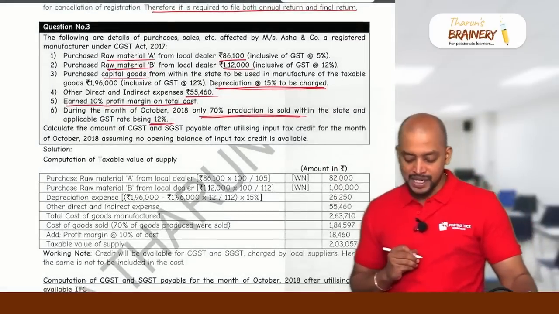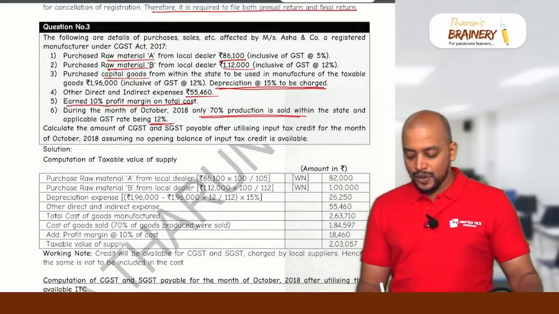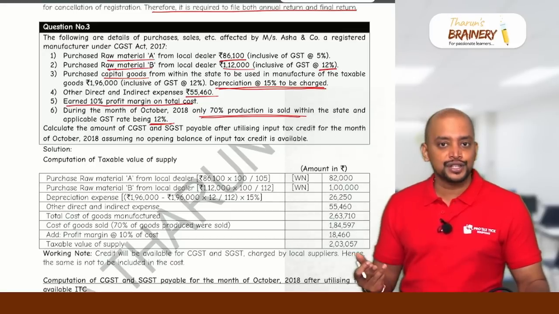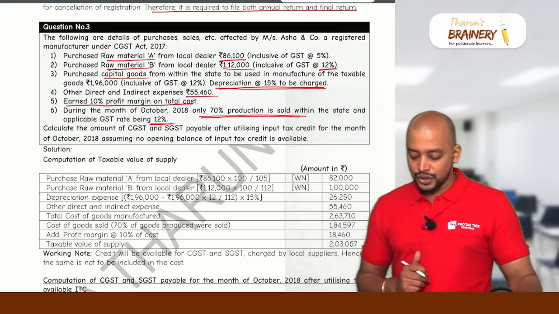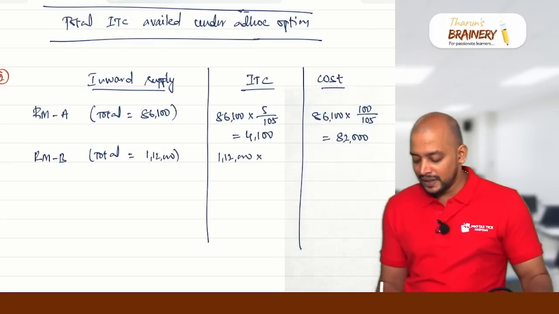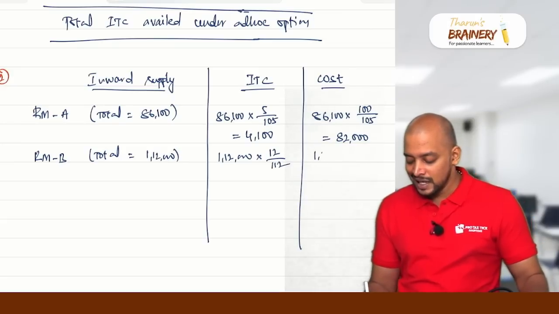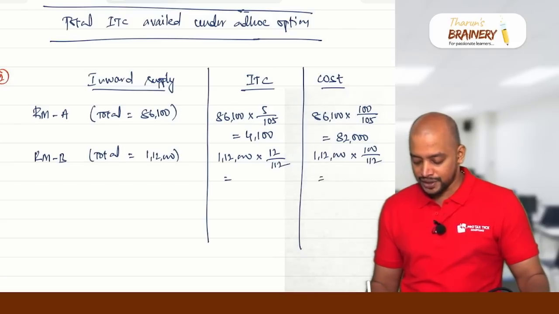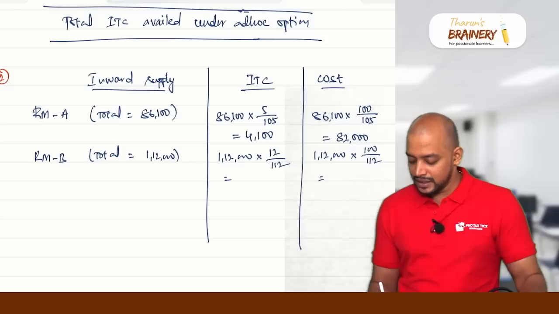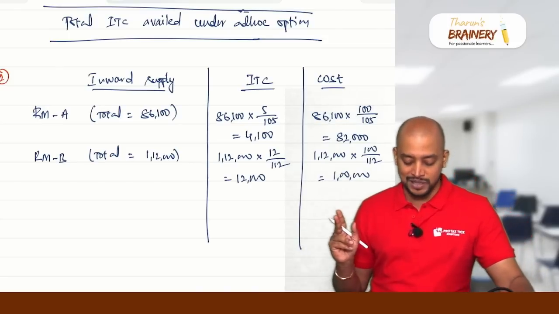Then raw material B, from a local dealer, 1,12,000 inclusive of GST at 12%. Again, it is raw material, no blocked credit, used in the course or furtherance of business, so we can take ITC at 12%. Of the 1,12,000, we take 12 divided by 112 as ITC, and 100 by 112 into the cost. So 12,000 will be ITC and 1 lakh will be taken into the cost. This is with respect to raw material B.